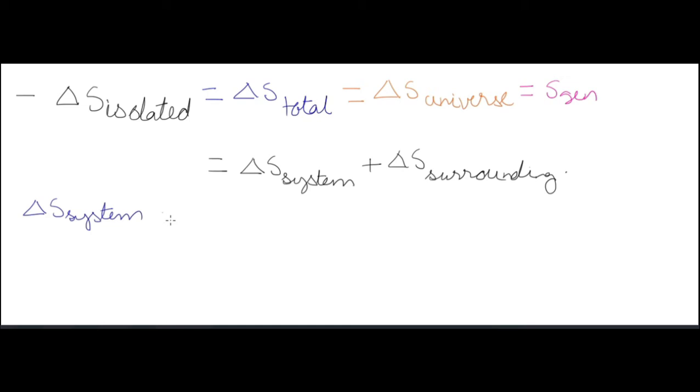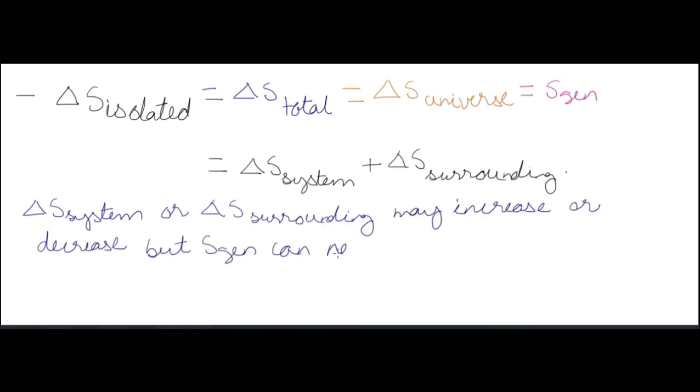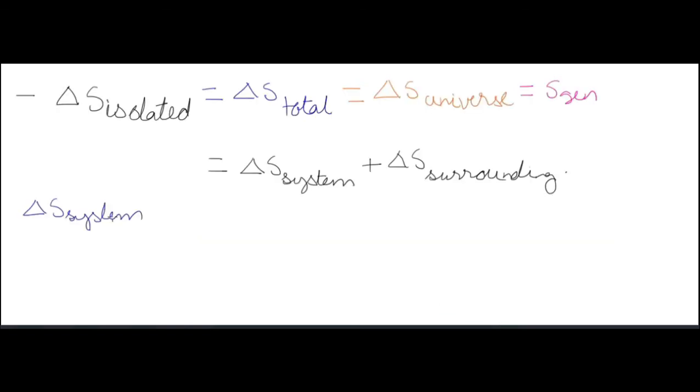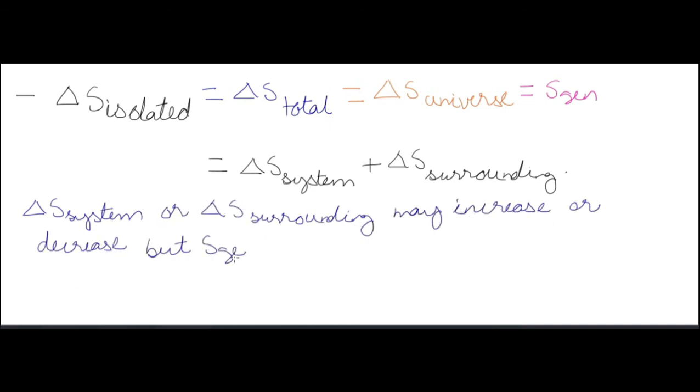Now change in entropy of the system and change in entropy of the surrounding may increase or decrease. They may be a positive value or a negative value. But entropy generation or total entropy change is always a positive value.